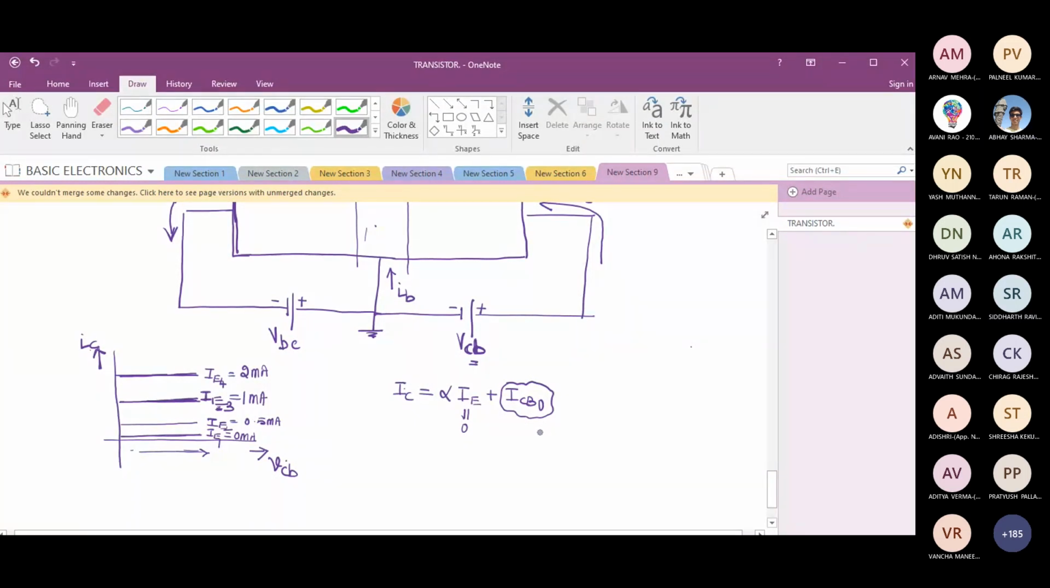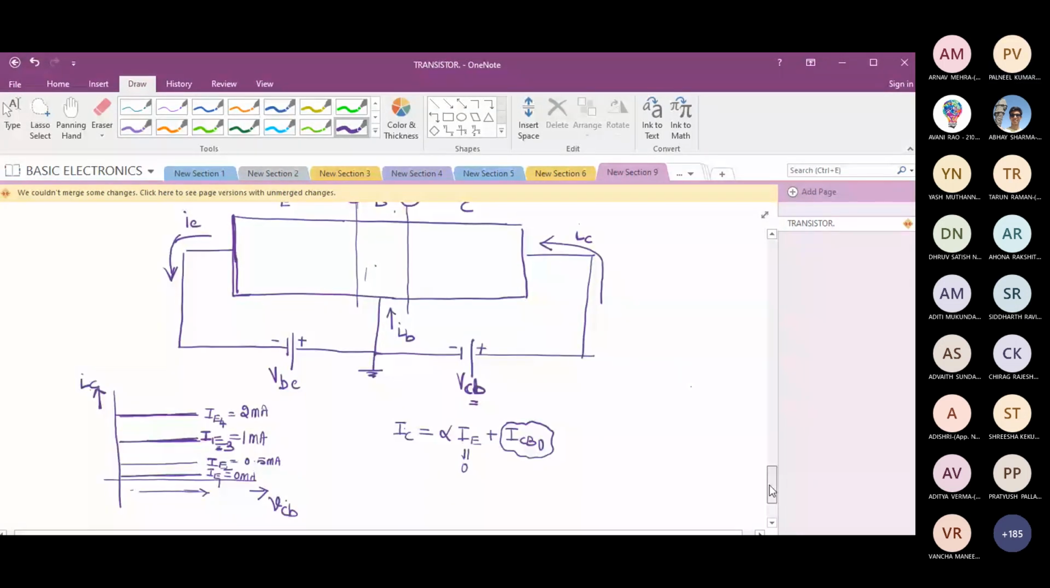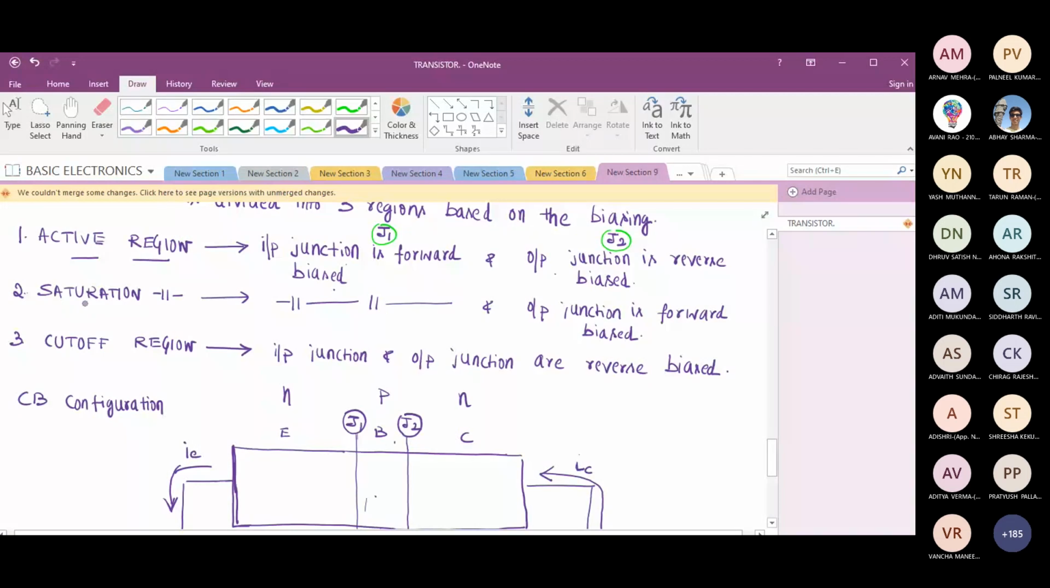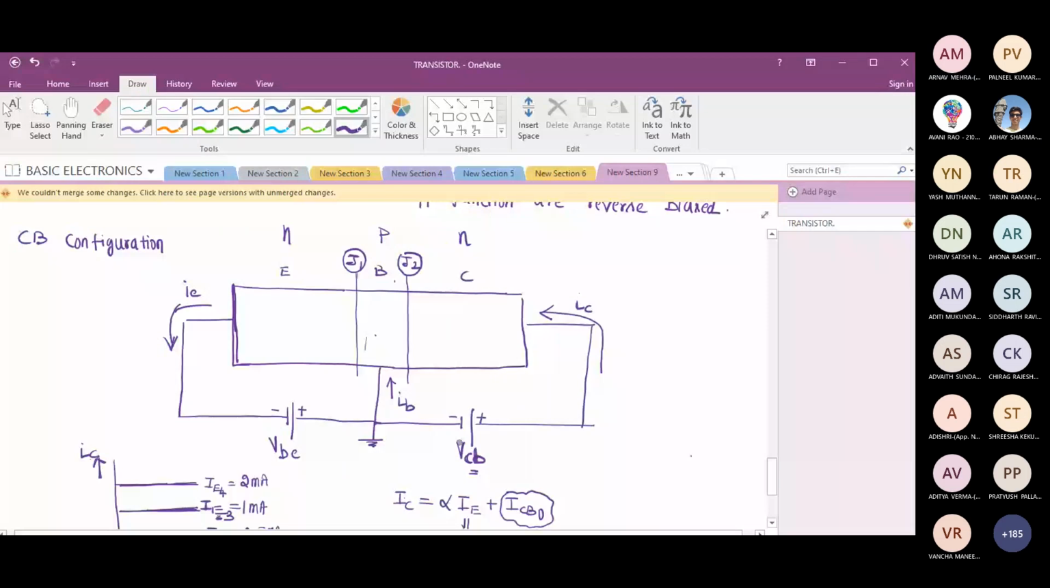Okay. Now we'll move to the second possibility. I'm going to change the arrangement now. Suppose I want the saturation region. What should I do? Input junction and output junction, both we have to forward bias. Do you agree? So what should I do with this VCB?